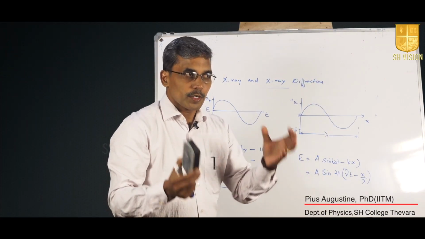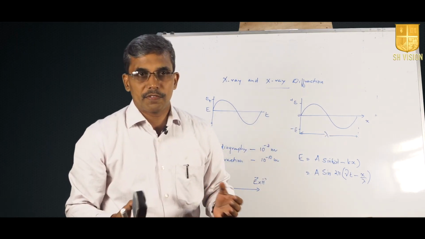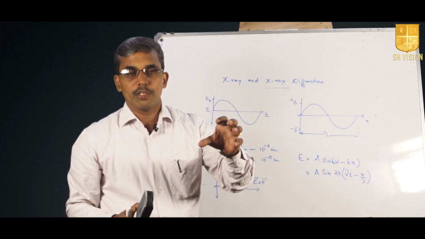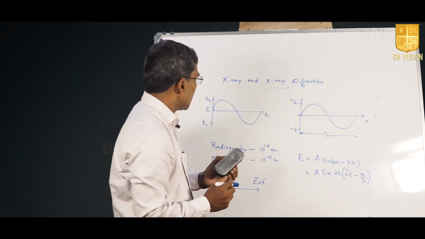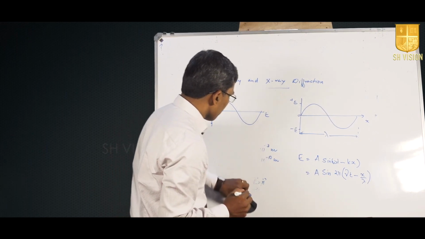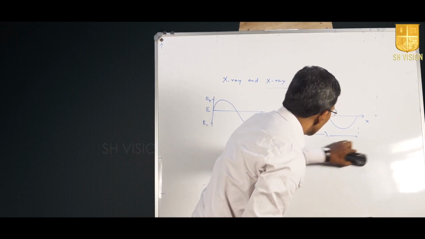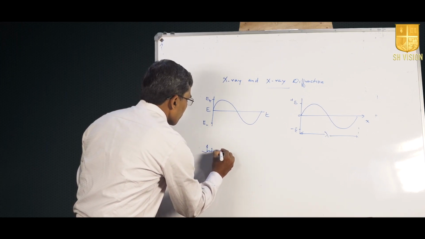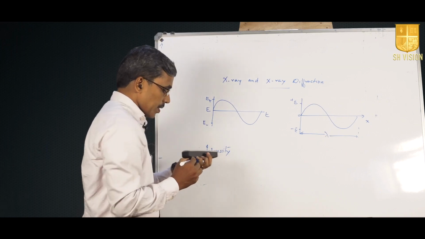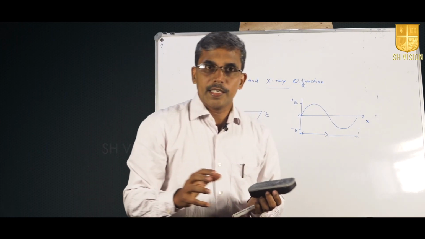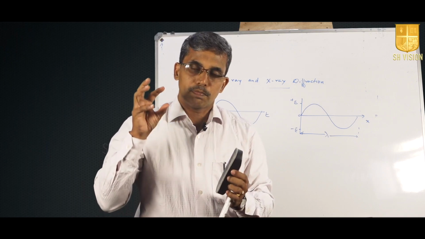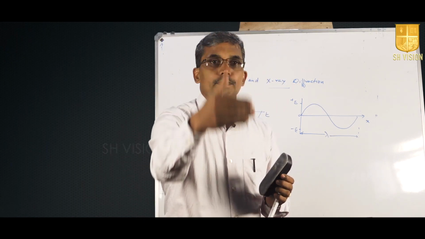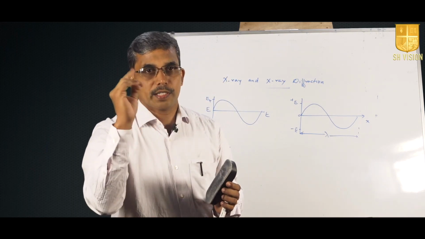In this process, because of this variation in electric and magnetic field, energy will be propagating, and this X-ray energy, or the energy of the radiation, is measured in terms of its intensity. Intensity of the radiation is the total energy which propagates through one unit area arranged perpendicular to the direction of propagation in 1 second.